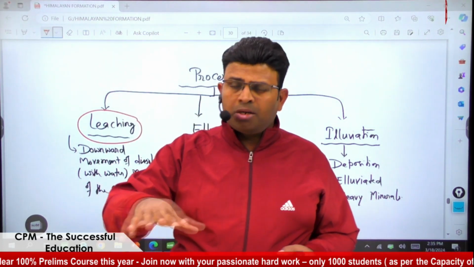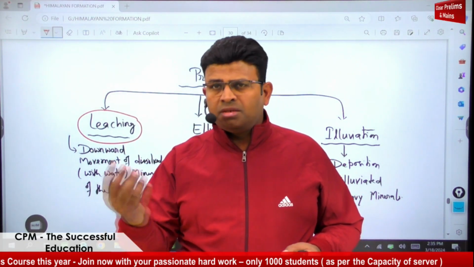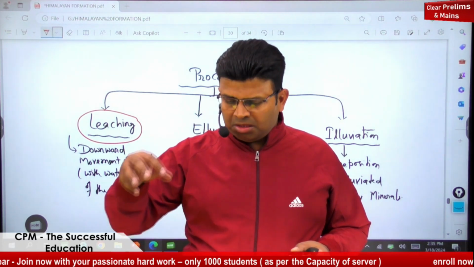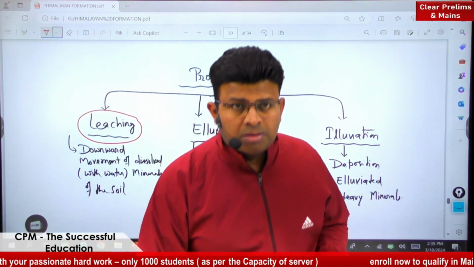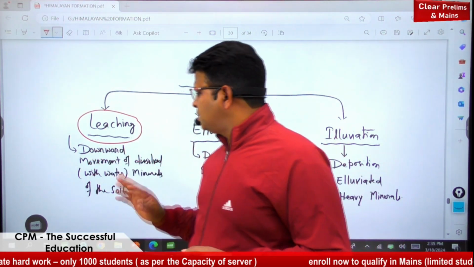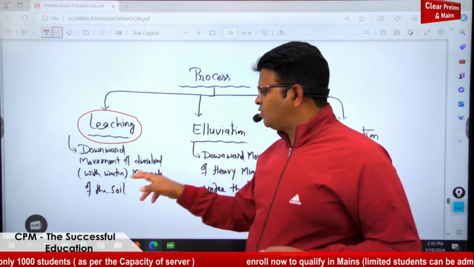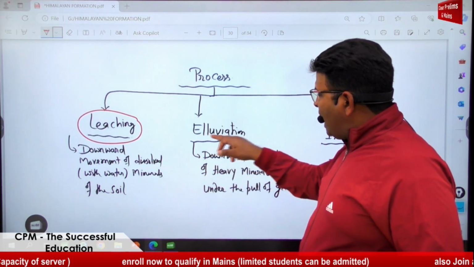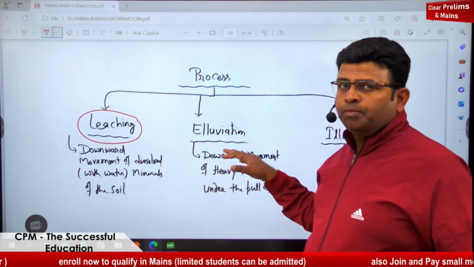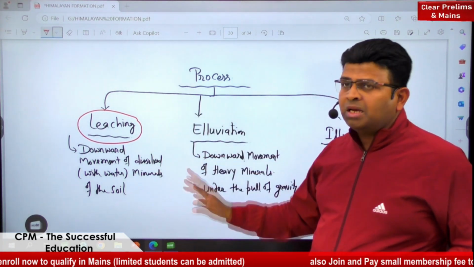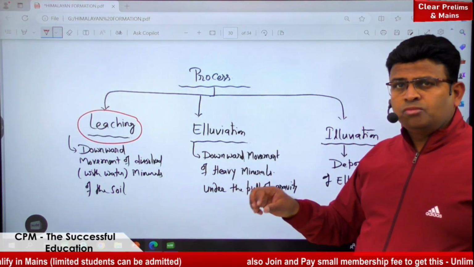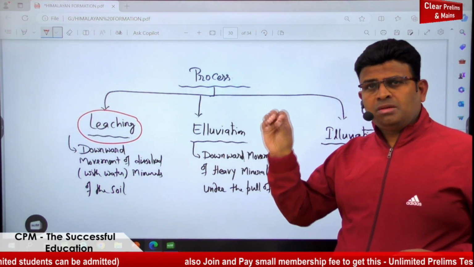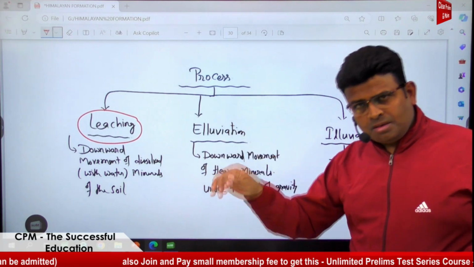When you put water in the soil, some minerals and some organic nutrients move along with the water. Understood? That is known as leaching: the downward movement of dissolved minerals of the soil. What is illuviation? Very important, you need to know. It is the same as leaching, the downward movement of minerals and organic nutrients, but not with water.